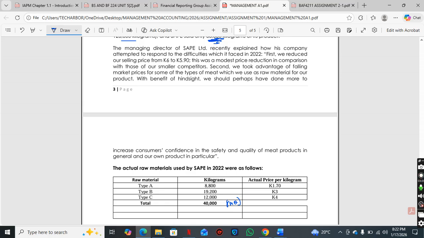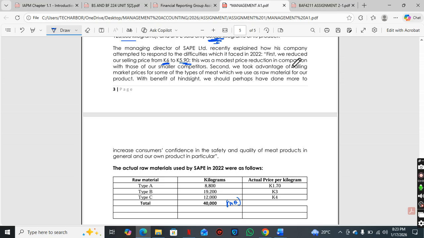The managing director of Sapes Ltd recently explained how his company attempted to respond to the difficulties which it faced in 2022. First, we reduced our selling price from 6 kwacha, this is the budgeted selling price, to 5.9 kwacha. So this is our actual selling price. This was a modest price reduction in comparison with those of our smaller competitors.